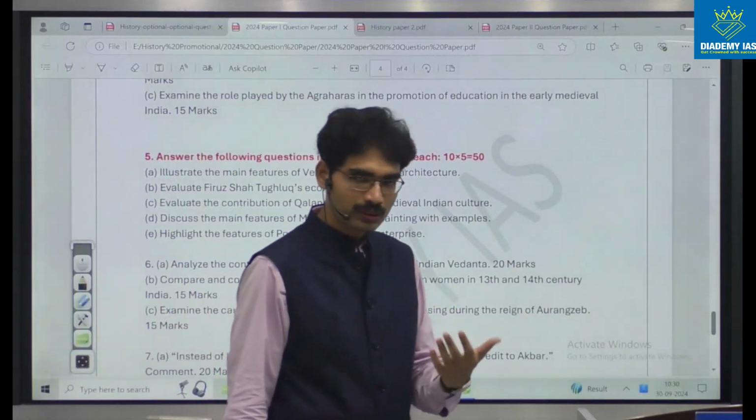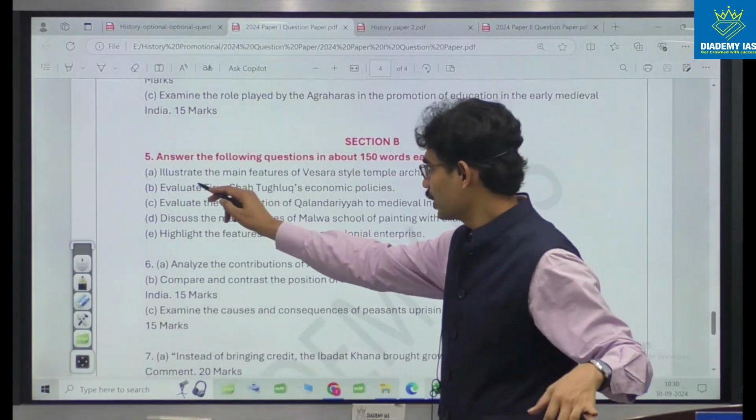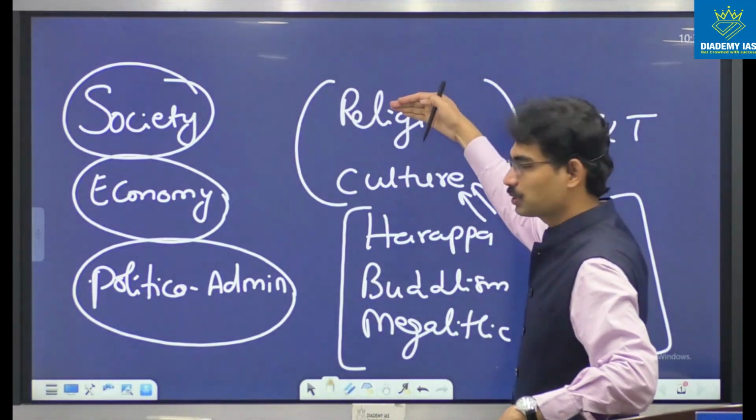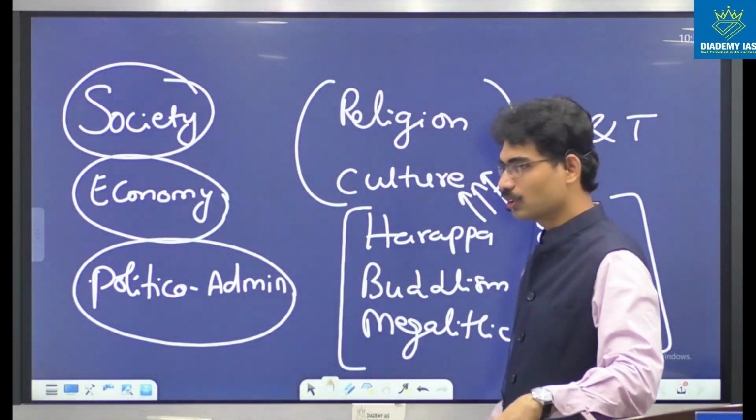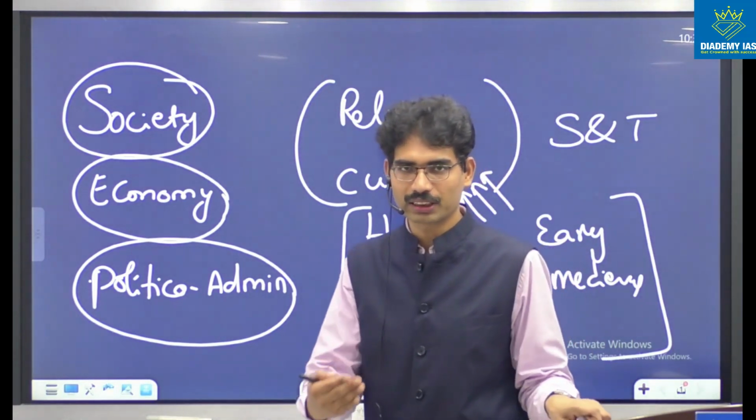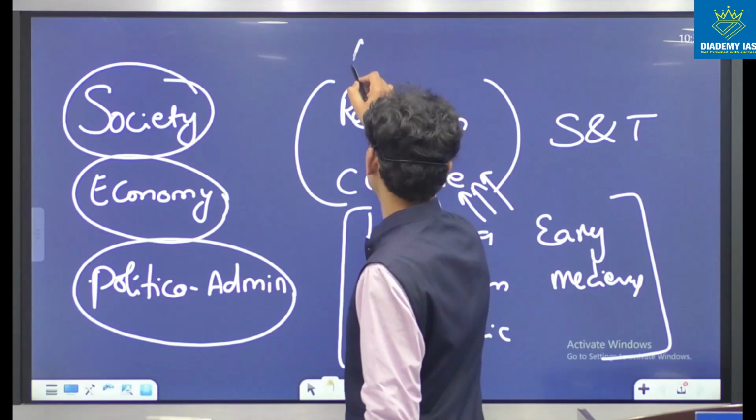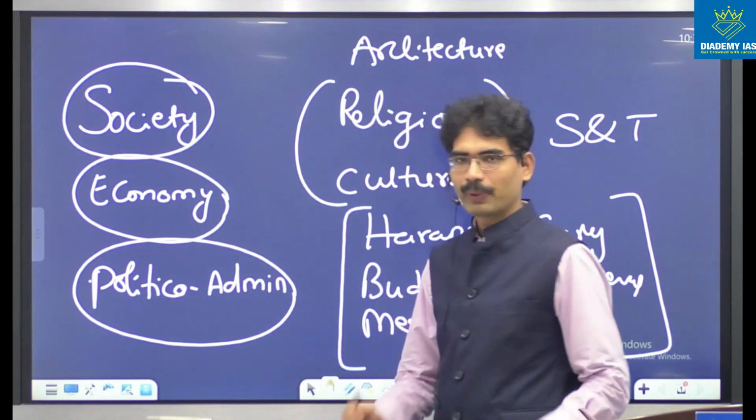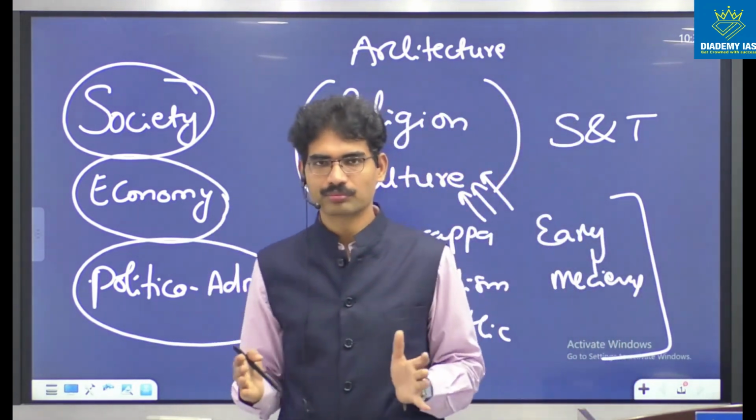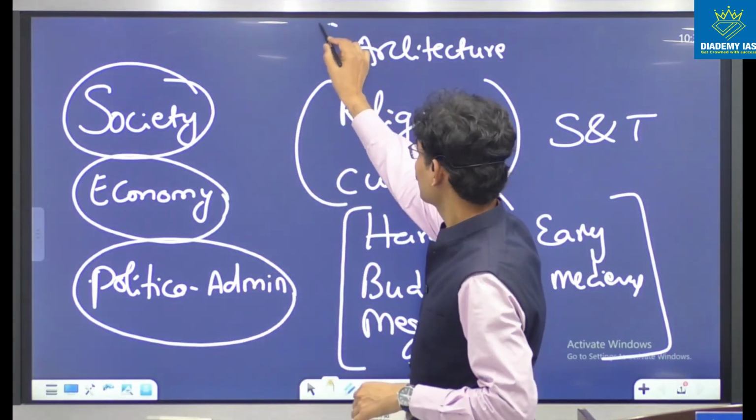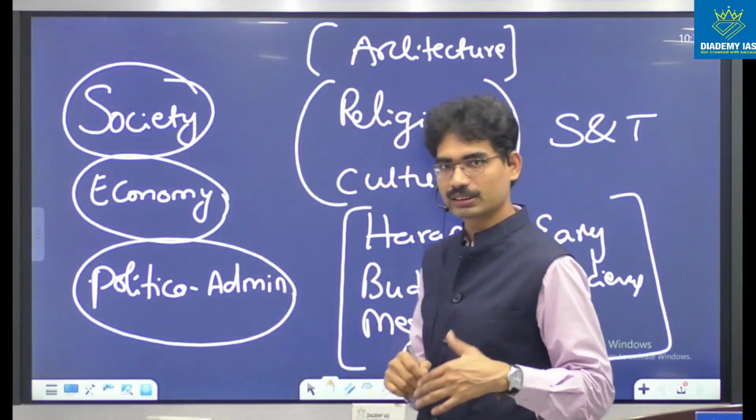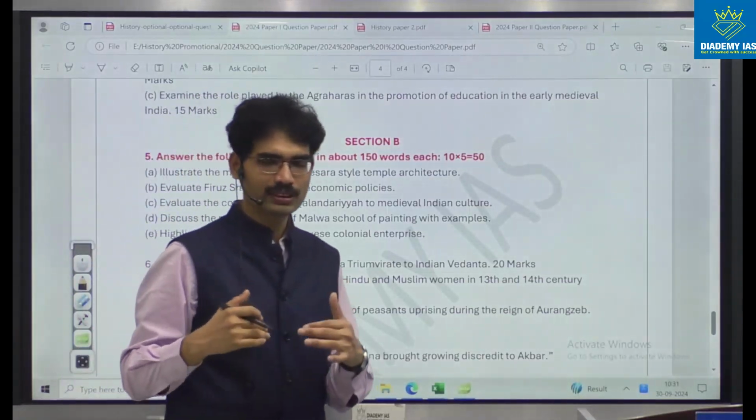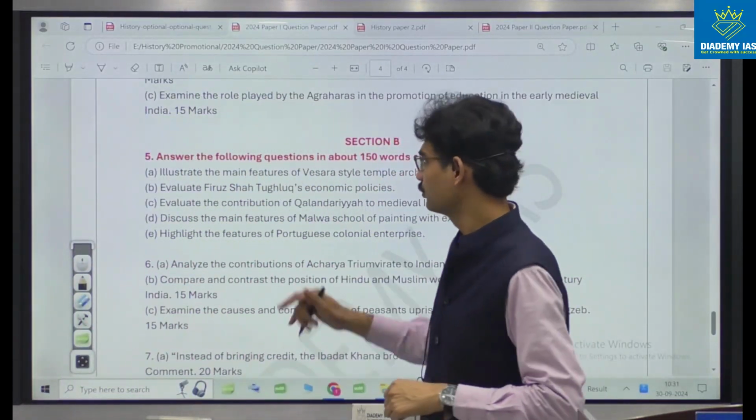Next, when it comes to section B, you can see, illustrate the main features of Vesara style temple architecture. And when it comes to religion and architecture, if you include architecture in culture, then that is another angle, because religion and culture go together. When it comes to this particular section, you can see how many questions are coming this year. That is one. Nagara, Dravida, Vesara, and it is asking specifically about Vesara.